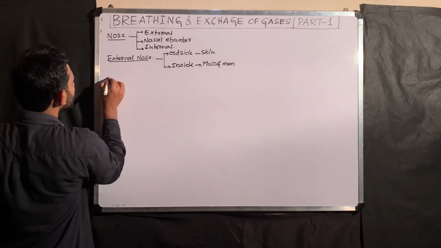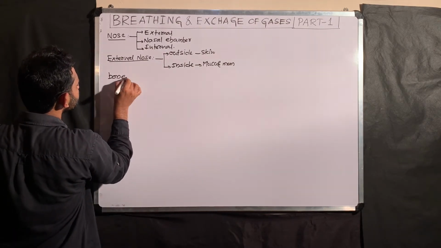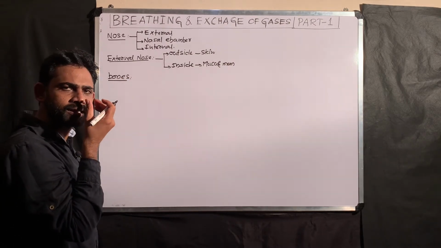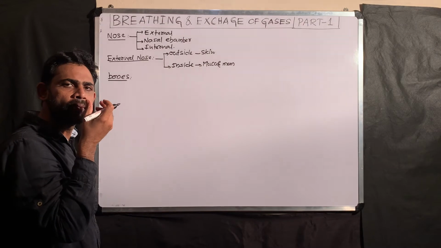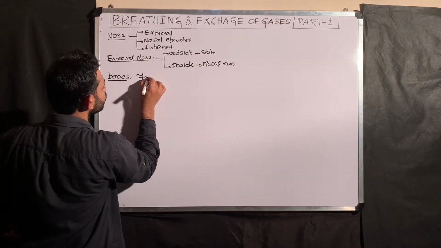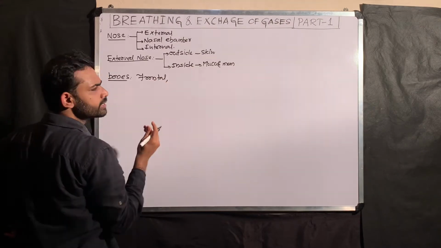What are the bones that form this external nose, and which types of bones combine to form it? Those include the frontal bone, this one.